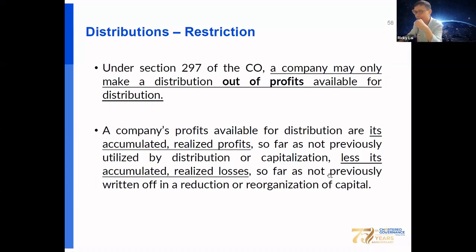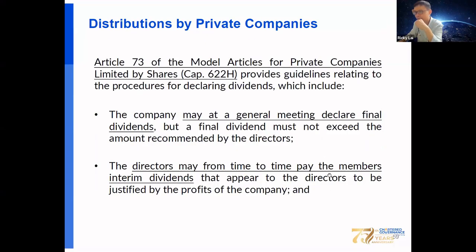That is the requirement for paying dividends and distributions. According to the model articles, the company may at a general meeting declare a final dividend, but the final dividend must not be more than the amount recommended by the directors. The directors may from time to time pay an interim dividend, so long as the directors are satisfied that it is justified by the profit of the company.